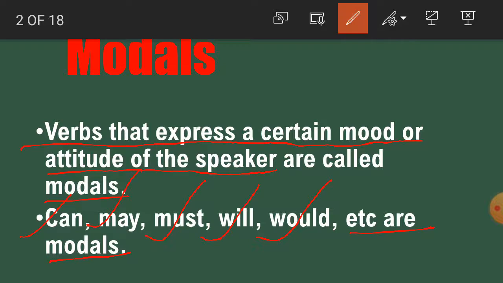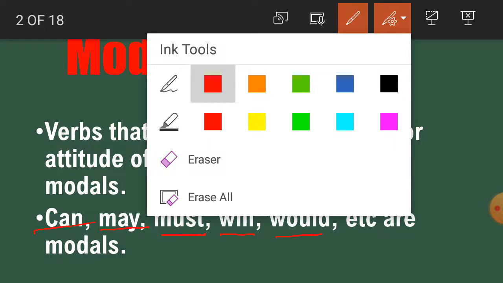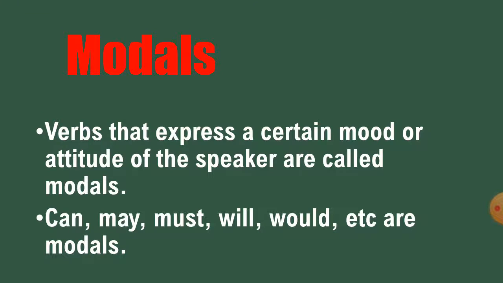So what we got here is that verbs that express a certain mood and attitude of the speaker are called modals. And the examples of modals are can, may, must, will, would, etc. So one by one, students, we will read.